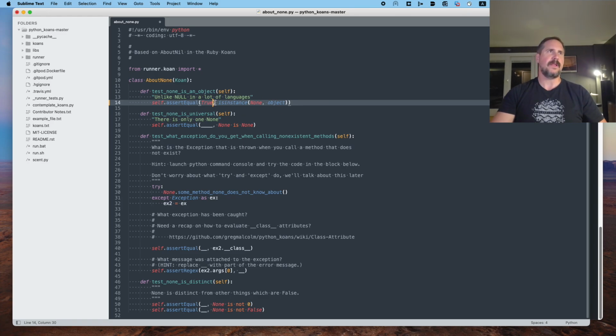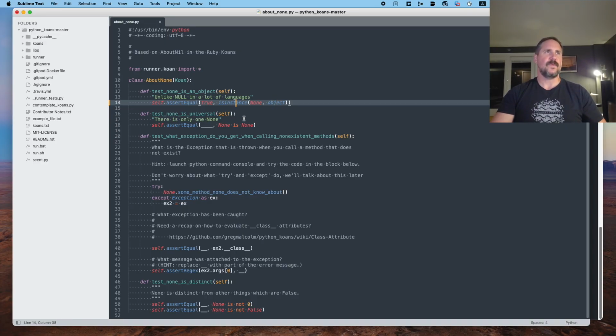And so the argument on the left being True, the argument on the right needs to resolve to True. And so we've got a method here called isinstance that says, give me two things, and if the first thing is an instance of the second thing, return True. So that's what's going on here.